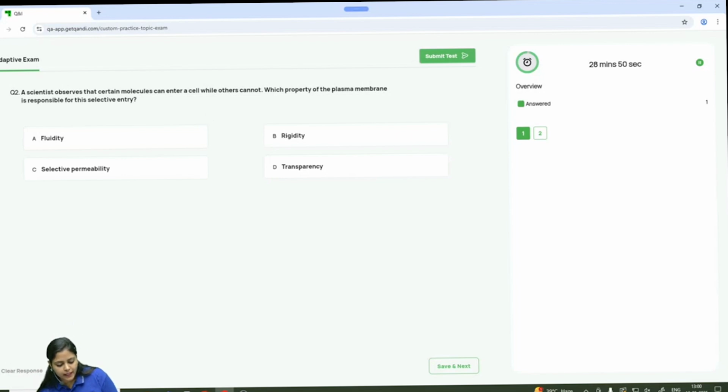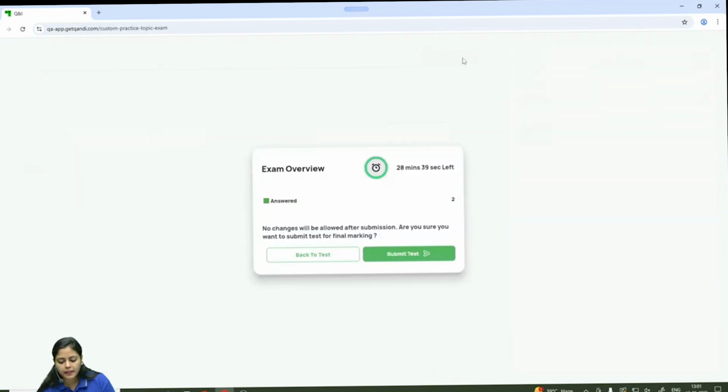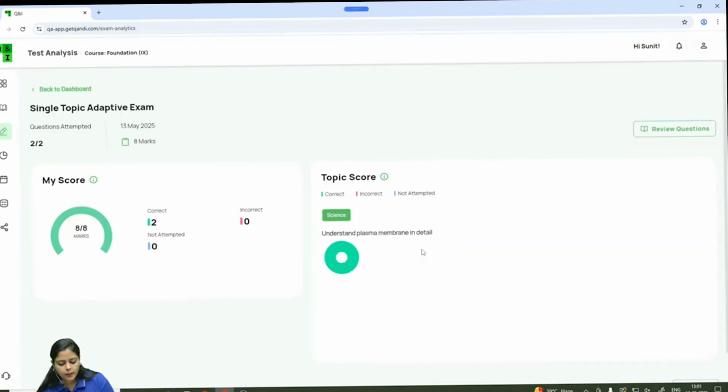So you are saying selectively permeable. So this we have already studied. Okay. Just wait. Selectively permeable. Now I'm submitting the test. So you can see both of your questions were correct. Well done, students. I'm so proud of you all.